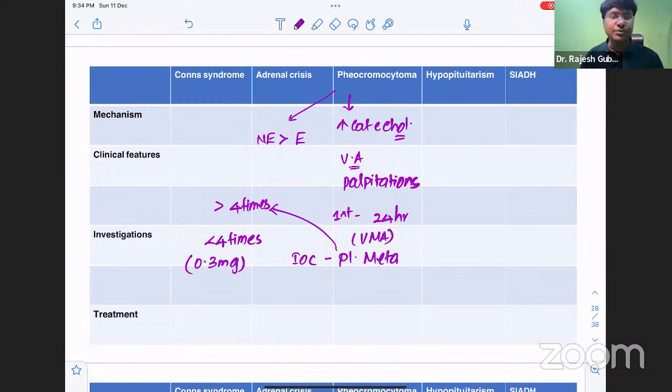And in pheochromocytoma, what is the treatment of choice? The treatment of choice will be surgical resection of the tumor. But before doing surgical resection, you need to reduce the blood pressure to less than 160/90.